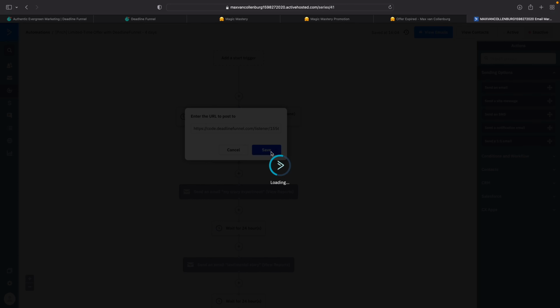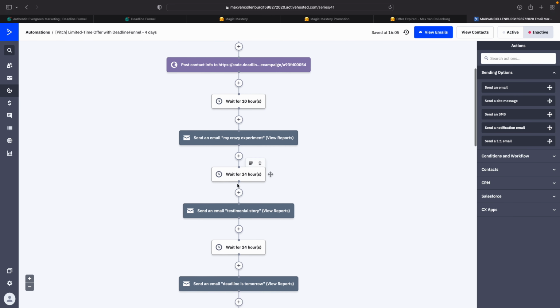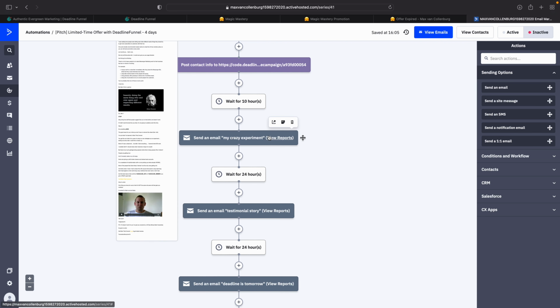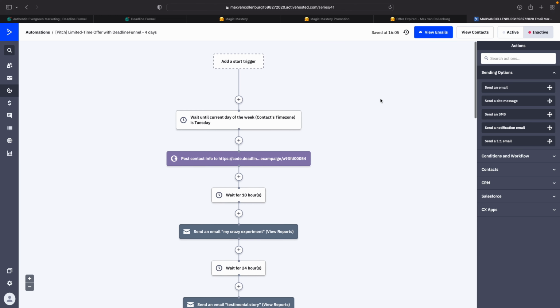And in case you do not know, a webhook is basically just a way for applications to talk to each other. So in this case, ActiveCampaign is going to send over the context data to Deadline Funnel, so that Deadline Funnel knows like, this deadline for John Doe is going to be 4 days in the future. Okay, generate. And then whenever they get these emails later on, Deadline Funnel still knows whether the deadline for this person already expired or not. So that's pretty cool, right?